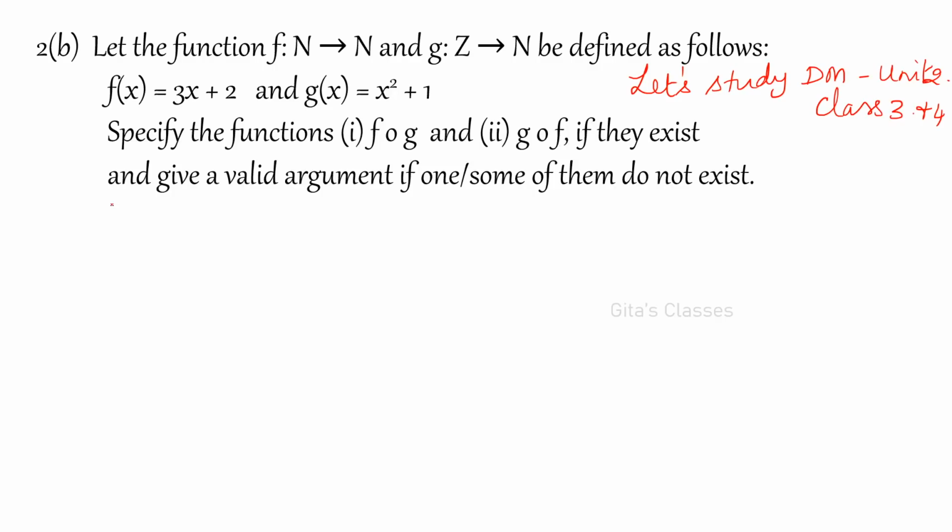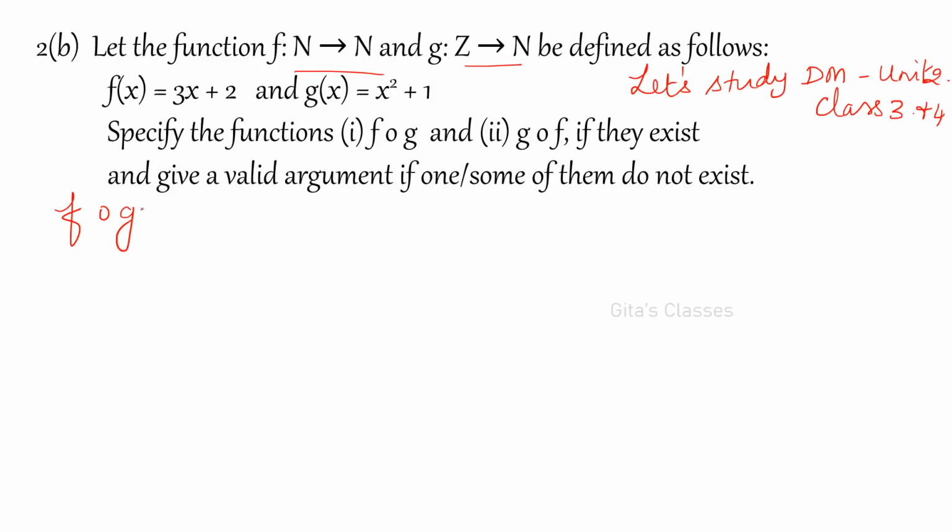So now f composition g. f is a function from N to N and g is a function from Z to N. f composition g means f of g of x.